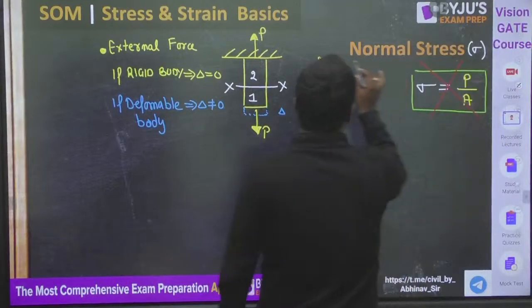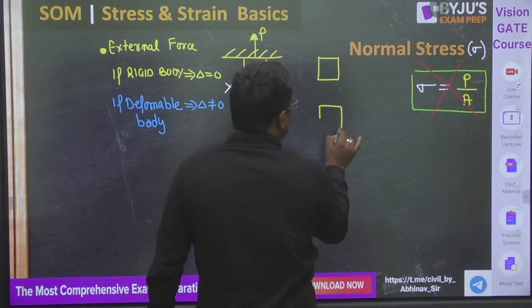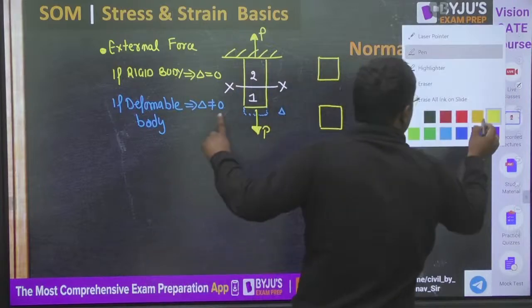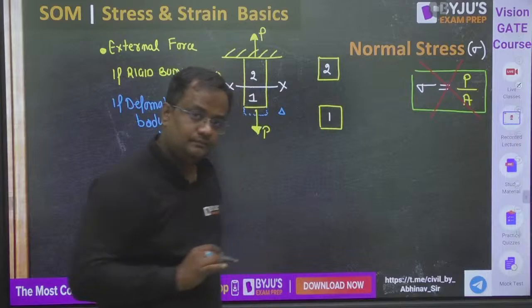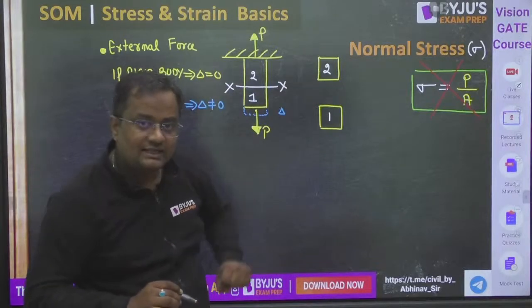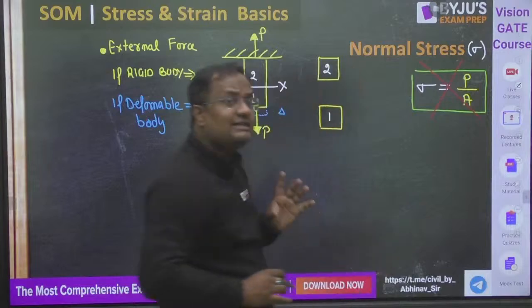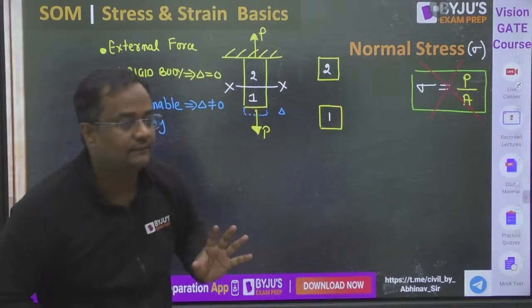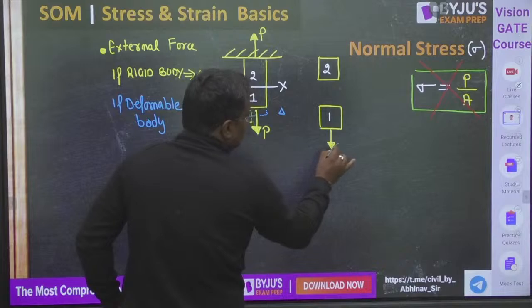Here is one part and here is another part. This is part 1 and this is part 2. Now what are the forces? I want to draw the free body diagram, guys, and please look at it very carefully. Here is the P force. So apply the P force here.